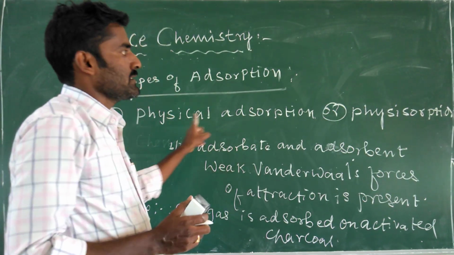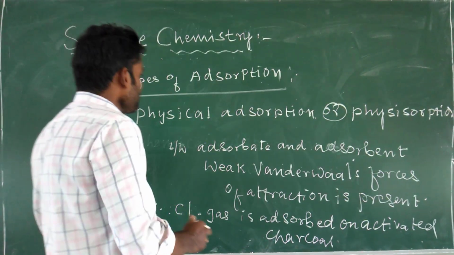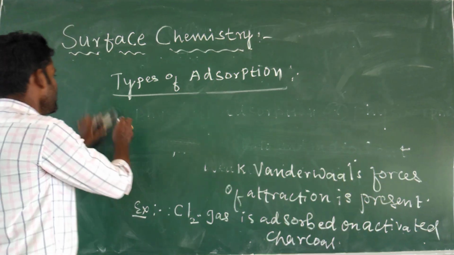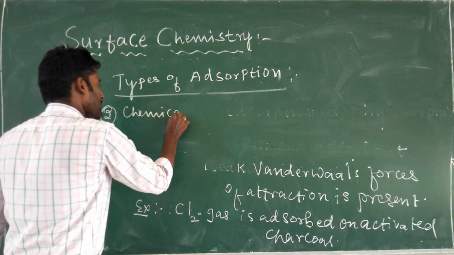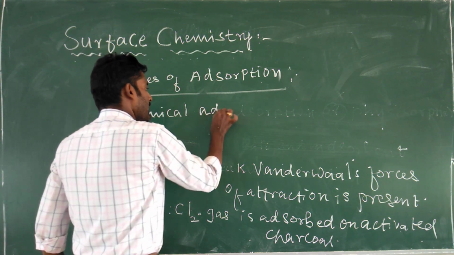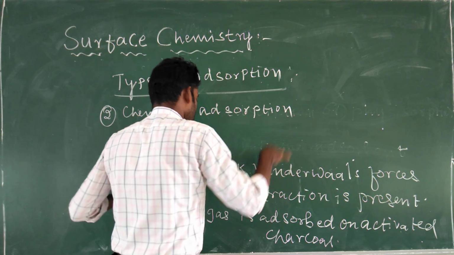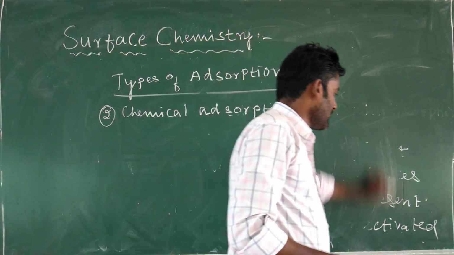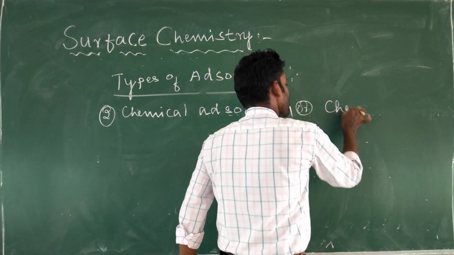Physical adsorption is also called as physisorption. And second type of adsorption is chemical adsorption, or it is also called as chemisorption.